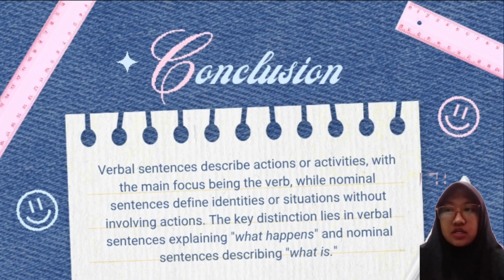And the conclusion is verbal sentences describe actions or activities with the main focus being the verb, while nominal sentences define identities or situations without involving actions. The key distinction lies in verbal sentences explaining what happens, and nominal sentences describing what is.